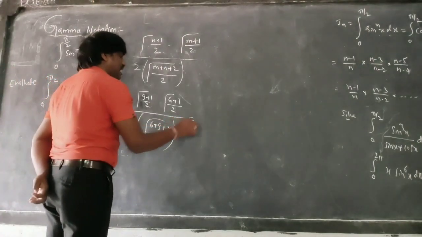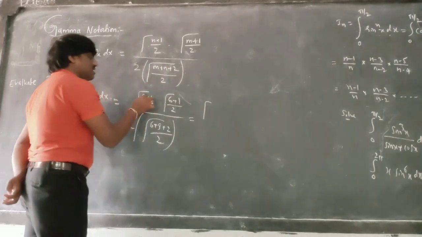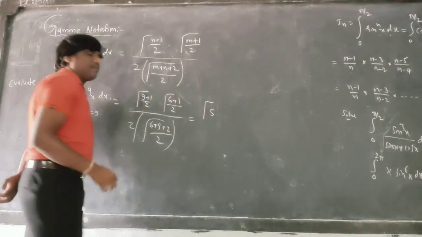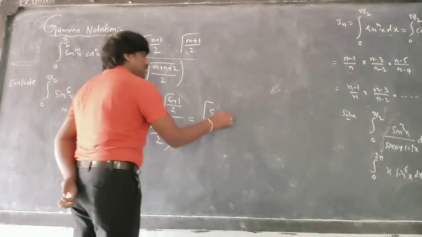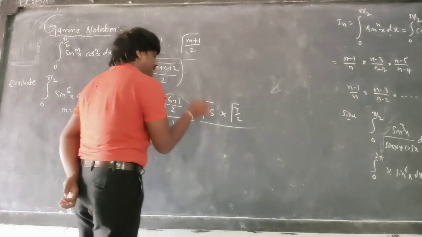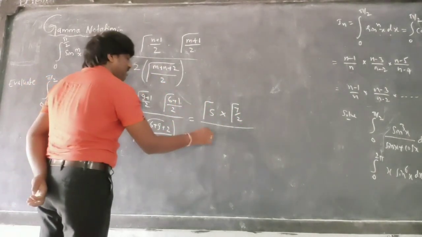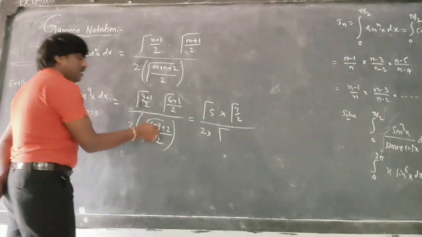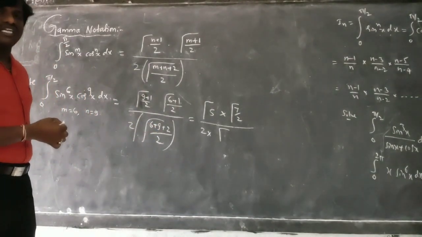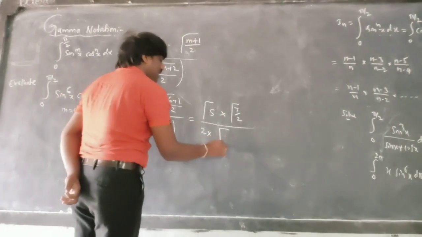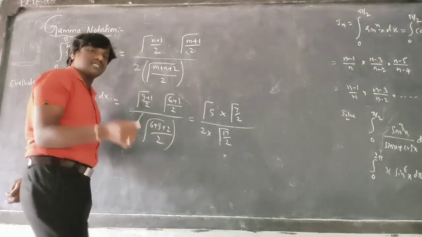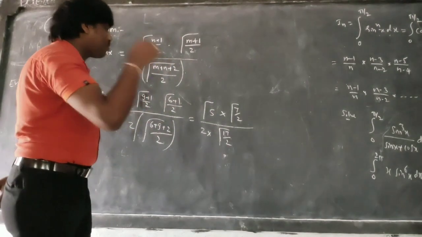So this will be gamma notation 9 plus 1, that is 10 by 2, which is gamma 5, into gamma notation 6 plus 1, that is 7 by 2, divided by 2 times gamma notation 6 plus 9, that is 15, plus 2, that is 17 by 2. Already we discussed these values. You can substitute directly or listen to my class.